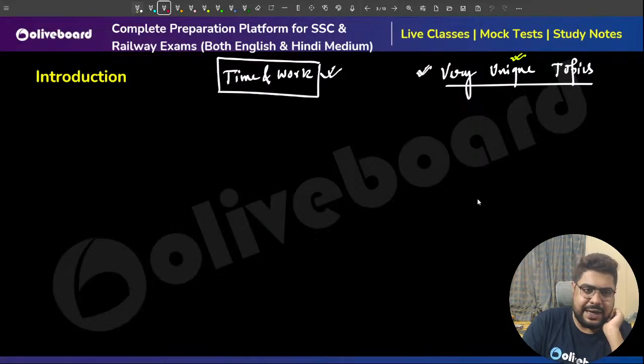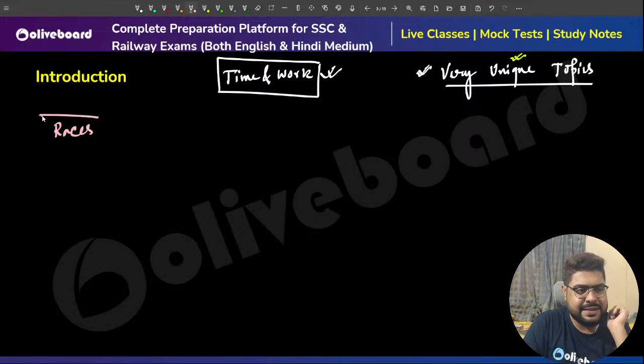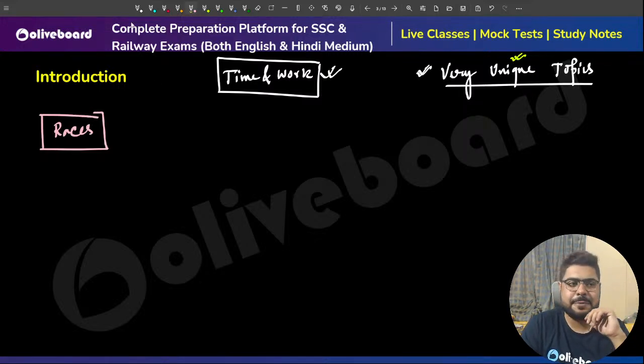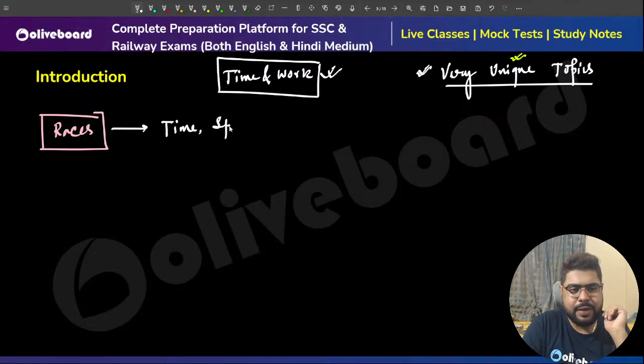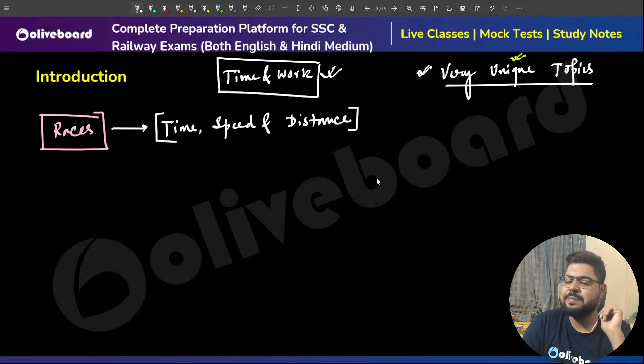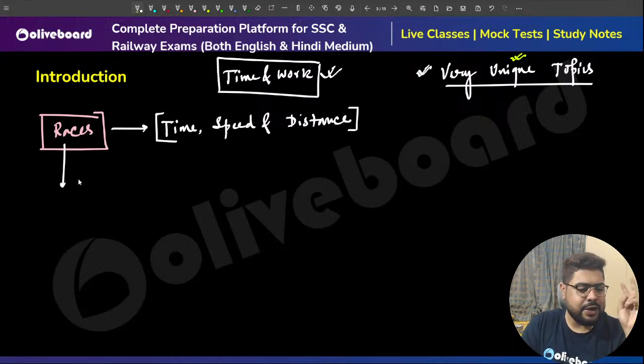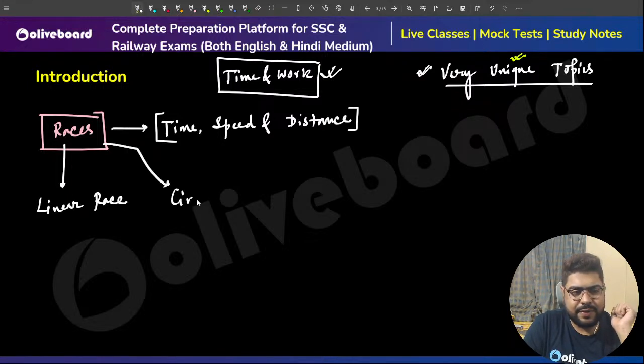Now please understand, the questions based on races are part of a chapter called time, speed and distance, in short TSD as well. Races are of two types. In your syllabus, you need to learn two types of race problems. One is linear race, another one is circular race.